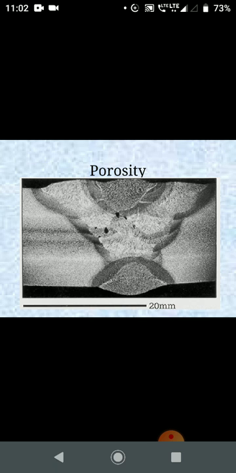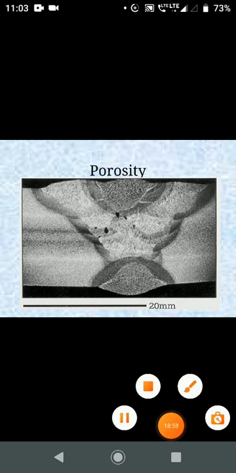We discuss these defects because, if any human error or technical error occurs in a particular weld, we can overcome the problem by identifying it and recovering from it. That's why we are discussing these defects.